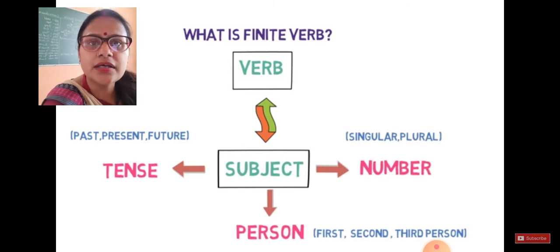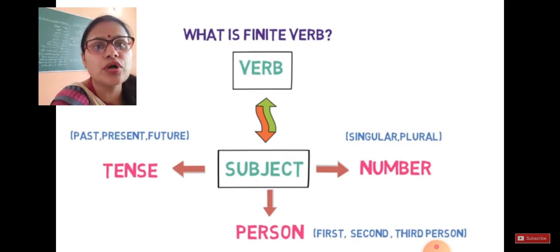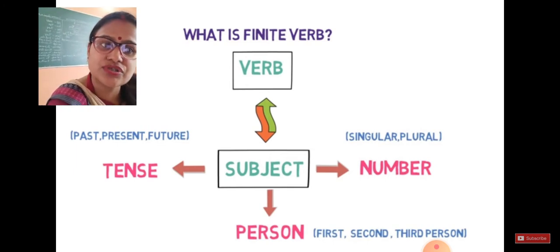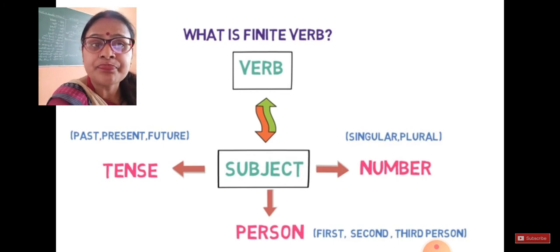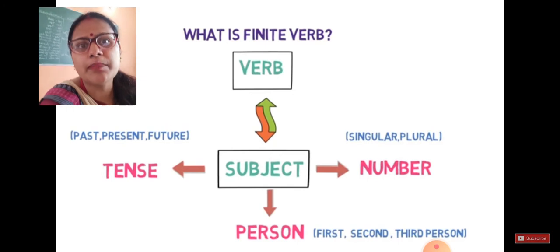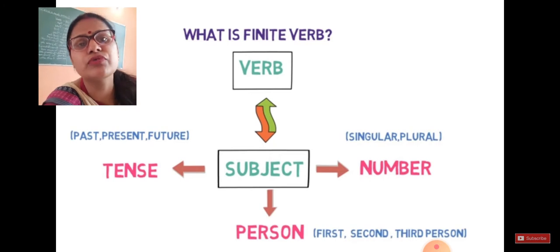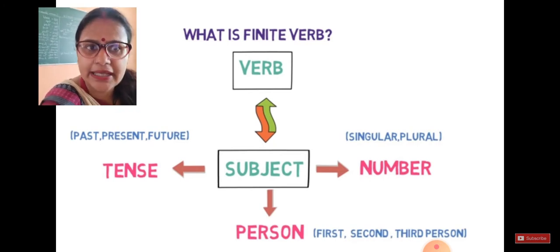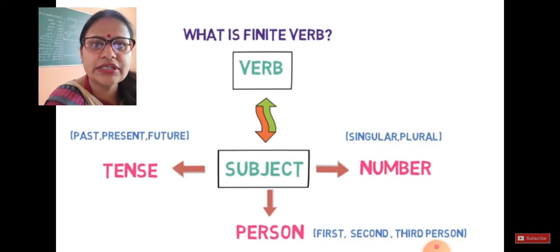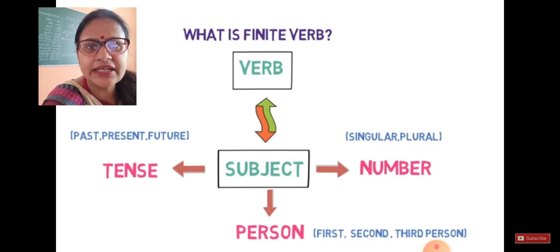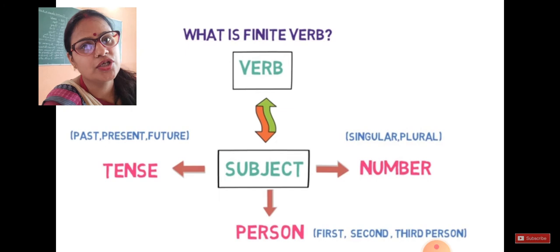For example, you have already studied tenses. Tenses can be defined as past, present, future. When you talk about person, it can be first person, second person, third person: I, we, you, he, she, it, they. When you talk about number, it is all about singular and plural, right? I think it will be better if you see some more examples. I have taken some help from YouTube. I found a very good video there. I have got these clips and taken the screenshots, but I'll explain everything to you. If you find any doubt anywhere, kindly note it down in your copies, and when we have your Google Meet class, you can ask me your doubts at that time.